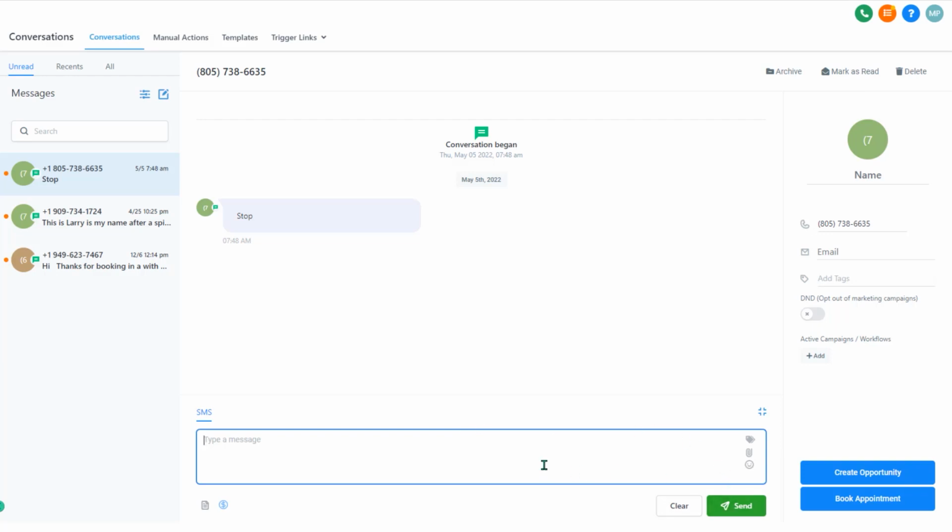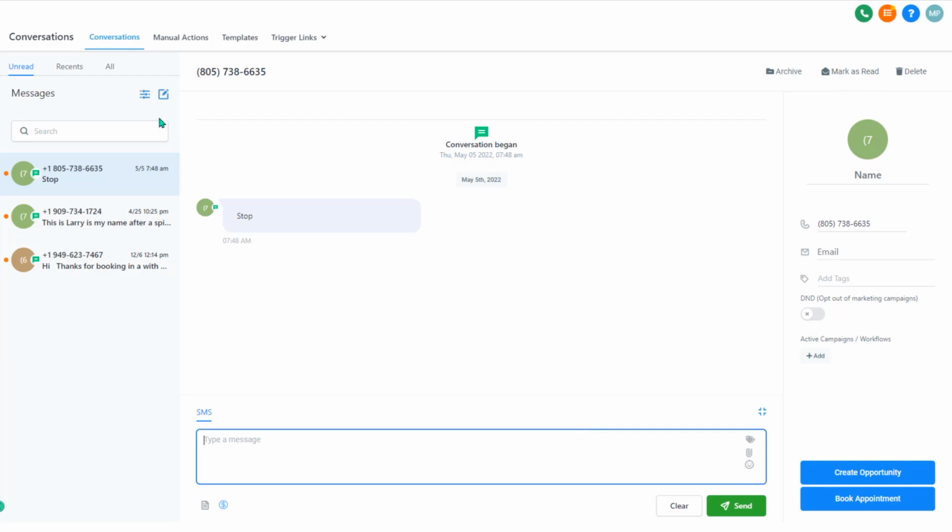When you are using automated messages, and say an automation through a workflow sends a text message or an email, even though that comes after the response from the contact, it won't actually mark it as read unless you've activated that setting in the workflow, which is a more advanced step in workflows. So if you're wondering why you're seeing messages here as unread, it's because at some point that contact sent you a message and there's been no manual response to them, nor have you clicked mark as read.